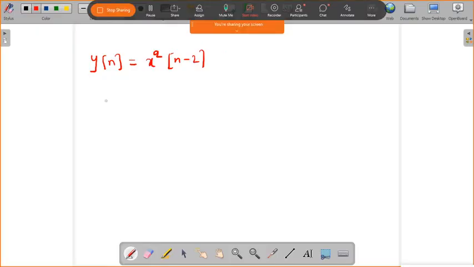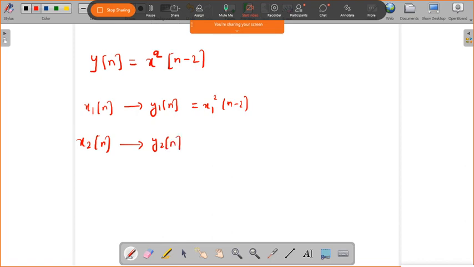So now just check it once. If you put x1 of n, y1 of n will become x1 square of n minus 2. Similarly, x2 of n produces y2 of n, which is equal to x2 square of n minus 2.